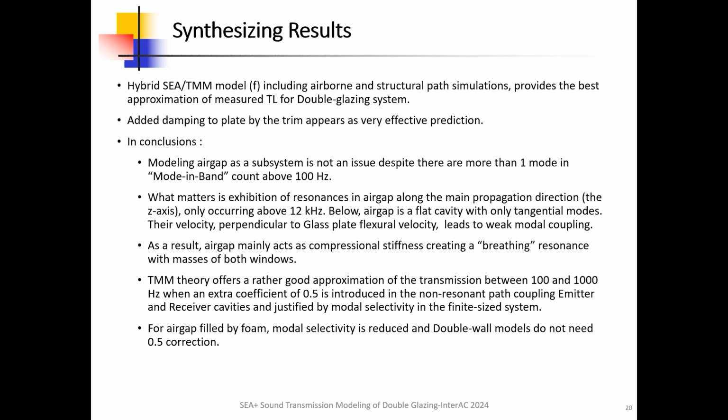What matters is the exhibition of resonances in the air gap along the main propagation direction, the z-axis, only occurring above 12 kHz. Below, the air gap is a flat cavity with only tangential modes. Their velocity, perpendicular to glass plate flexural velocity, leads to weak modal coupling. As a result, the air gap mainly acts as compressional stiffness creating a breathing resonance with masses of both windows. For an air gap filled by foam, modal selectivity is reduced and double wall models do not need the 0.5 correction.